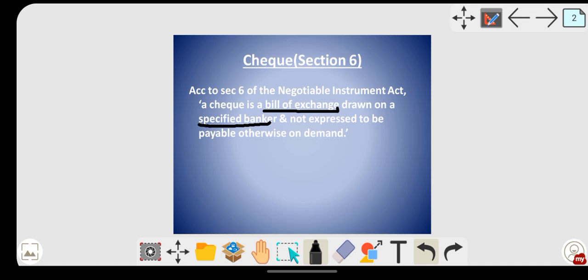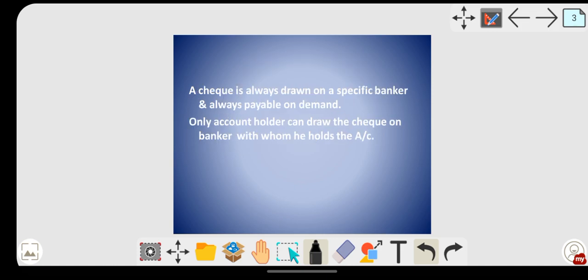So it is an instrument which is used to withdraw the money from the customer's account, and it is always payable on demand. On demand means what? The banker won't call you and make the payment. You have to go to the banker, you have to make the demand, so that you receive the money. So a check is always drawn on a specified banker. Please do remember, a check is always drawn on whom?